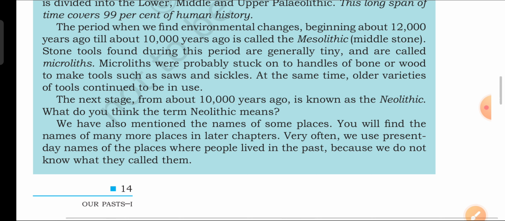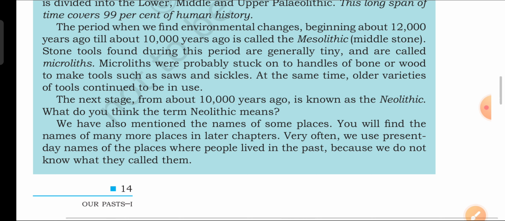At the same time, the older varieties of tools continued to be in use, but it doesn't mean that they gave up using the older variety of tools. They were still using those older varieties of tools as well, but here the tools became more sophisticated. There was a change in the shape and size of the tool. So the next stage, from about 10,000 years ago, is known as the Neolithic.